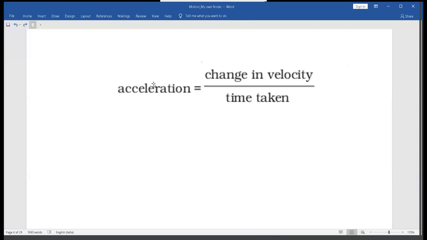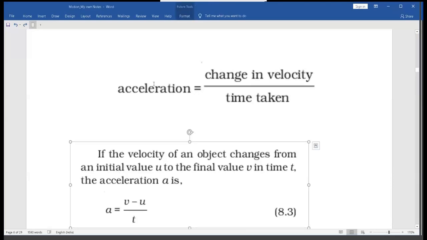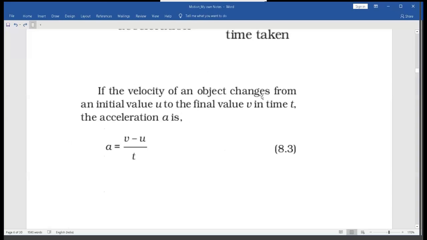Now, when we say change in velocity, we mean the difference between final value of velocity and initial value of velocity. So, from this, we can say that if the velocity of an object changes from initial value u to the final value v in given time t, the acceleration is v minus u upon t.